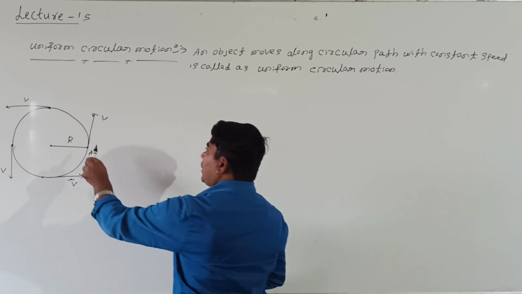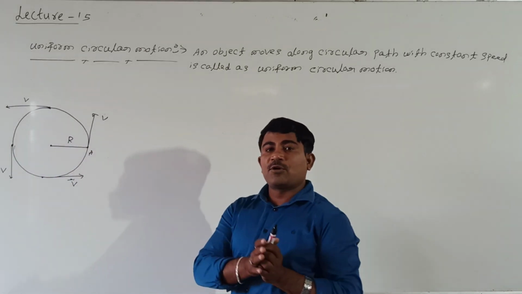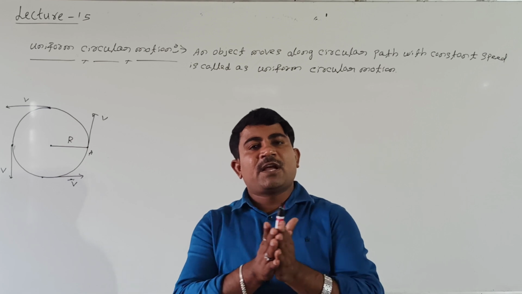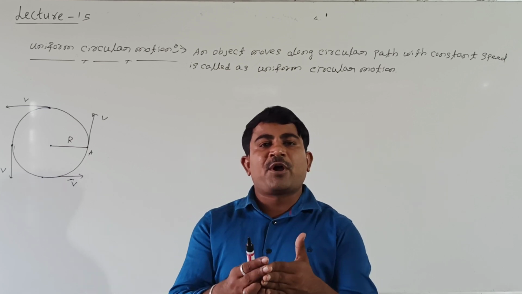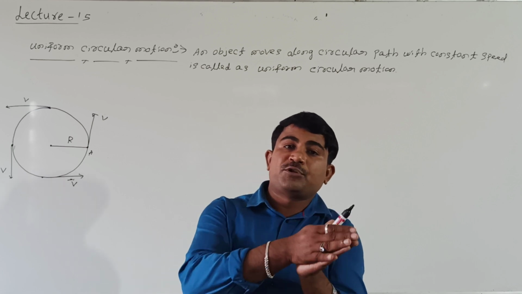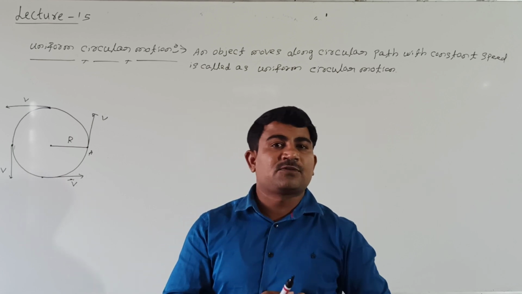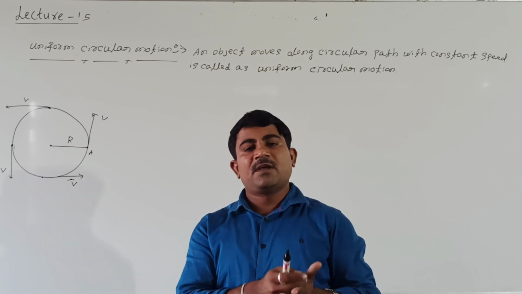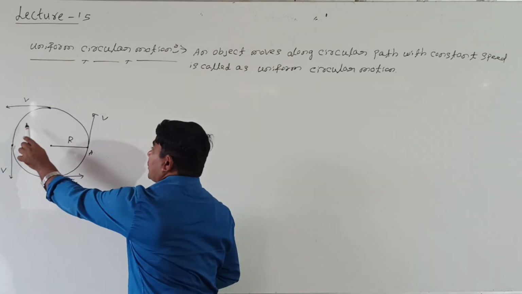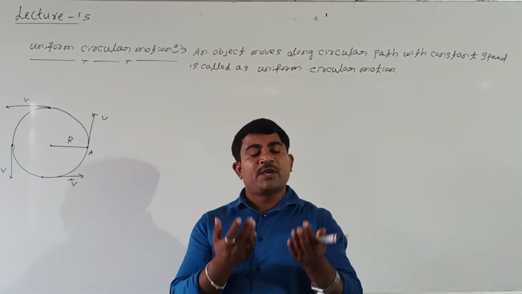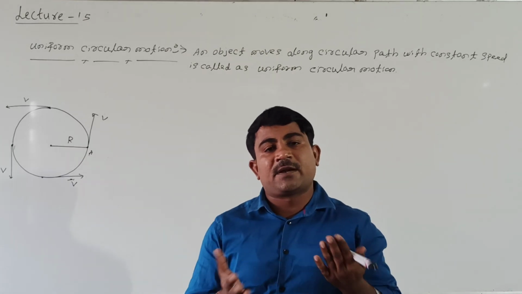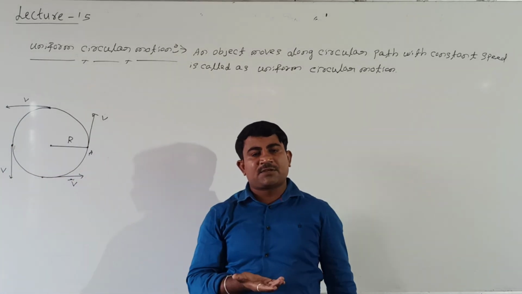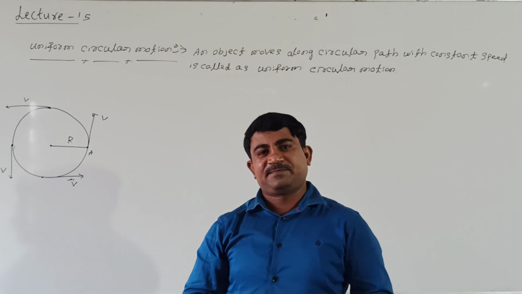Now, when a particle is moving in uniform circular motion, what about the acceleration of this particle? The interesting point here is that when a particle moves in a circular path, at every point the position changes, so the position vector also changes, and displacement also changes. If displacement changes, definitely velocity also changes. If velocity changes, then the particle is said to be accelerated. When a particle moves in a circular path, it is accelerated because at every point the direction of velocity changes. When direction changes, definitely the particle should be accelerated.